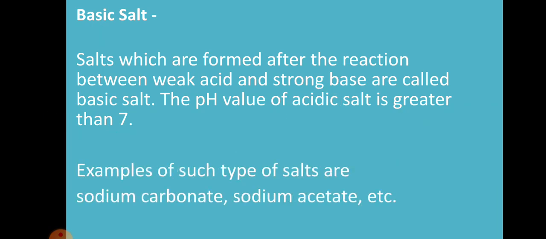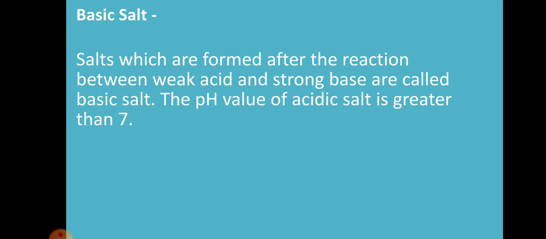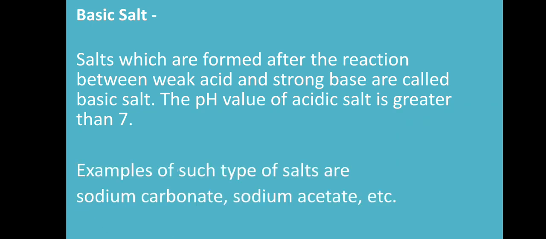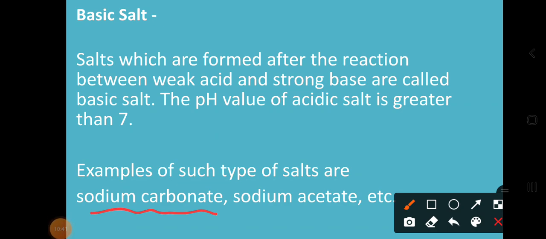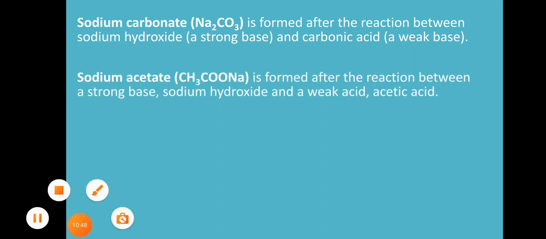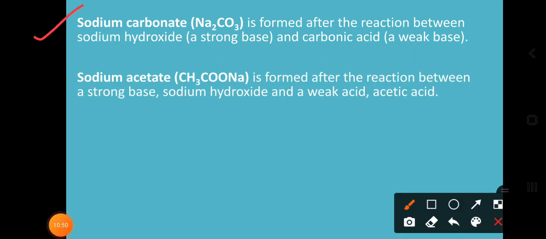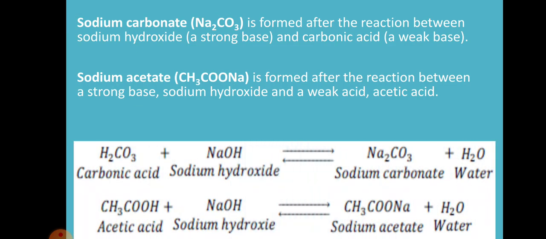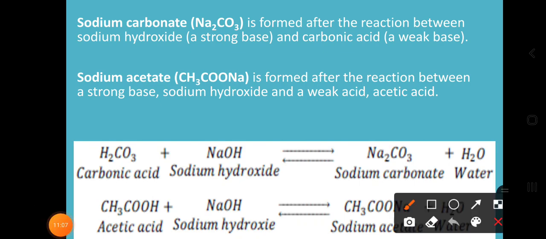So what are the examples of such salts? That is sodium carbonate and sodium acetate. So here, when we get sodium carbonate, Na2CO3, this is one of the basic salts. So dear students, when we have taken the carbonate form, just think which acid we have to use here. We have to use carbonic acid.